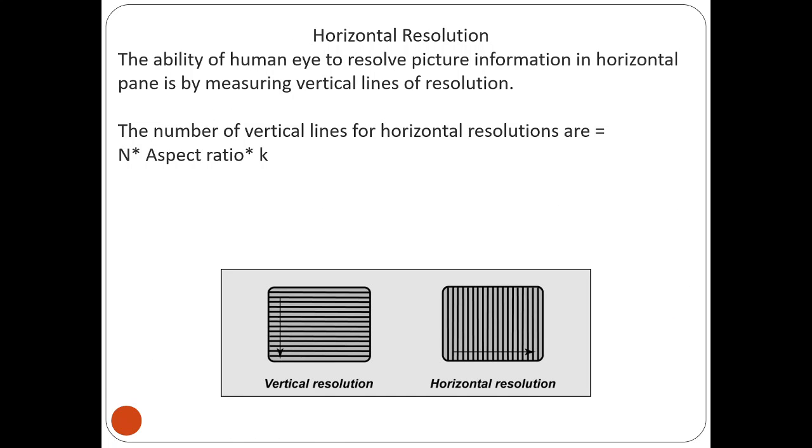Now what is horizontal resolution? Horizontal resolution is nothing but the ability of the human eye to resolve the picture information in a horizontal plane.